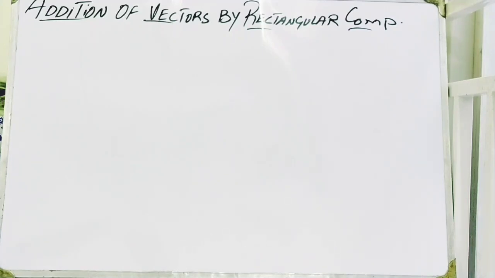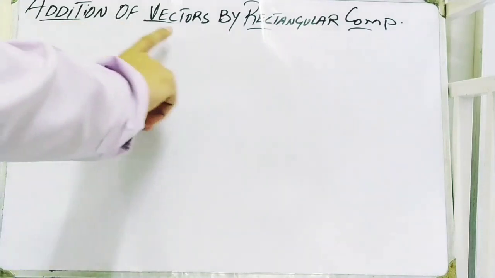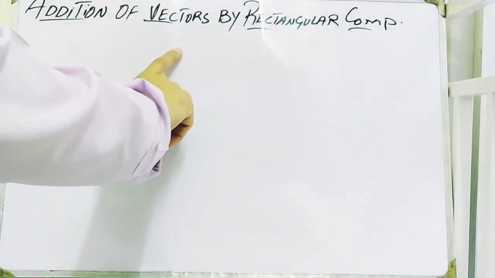An important topic of the first year book, especially of the KPK board, which is about addition of vectors by rectangular components, is going to be discussed today. Basically, vector addition can be carried out by the head to tail rule. So the basic rule for the addition of vectors, by definition, is the head to tail rule.